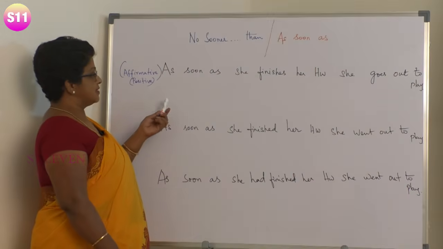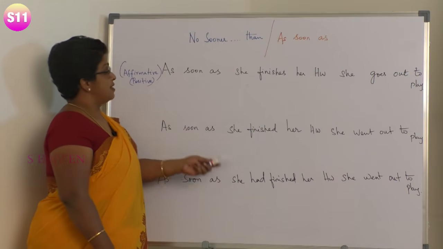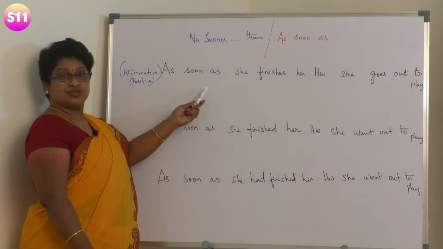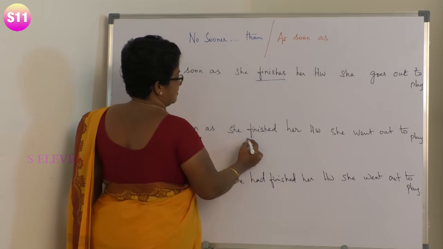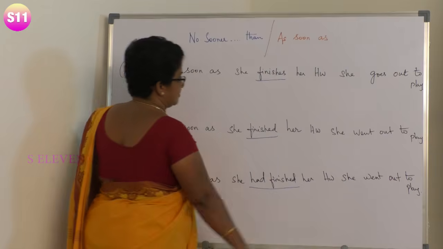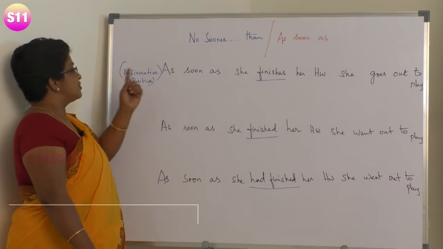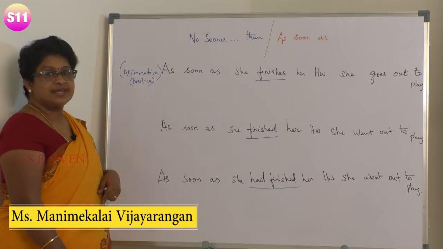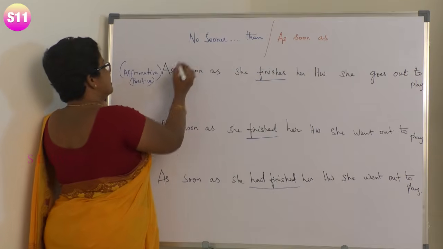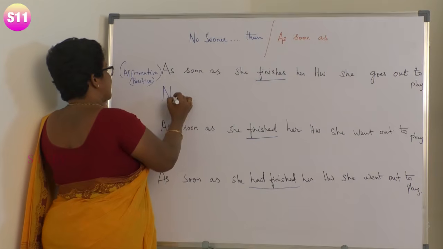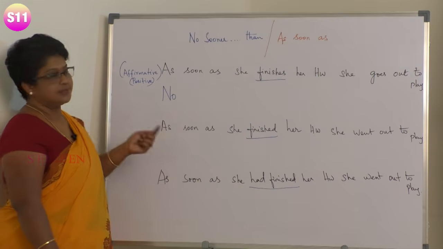Now I have given three sentences starting with "as soon as" with different tenses: finishes, finished, had finished. So in the exam, they'll give you a sentence starting with "as soon as" and ask you to change it to a negative sentence. Don't get scared, because "as soon as" is affirmative. A negative sentence means it has a word like no, not, never. And sometimes they will ask directly, start the sentence with "no sooner".